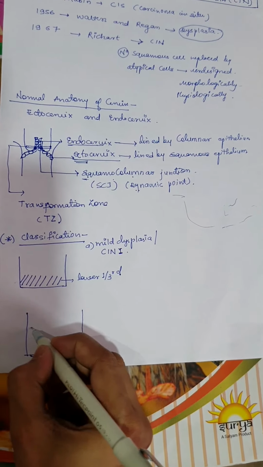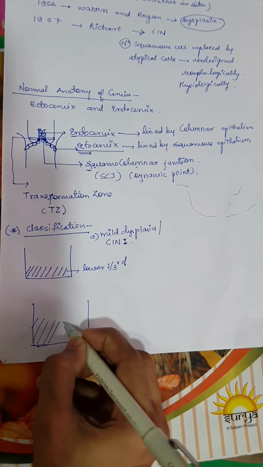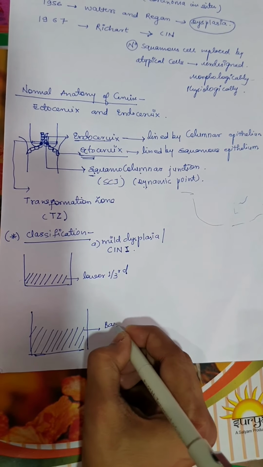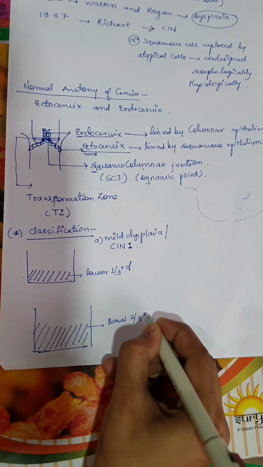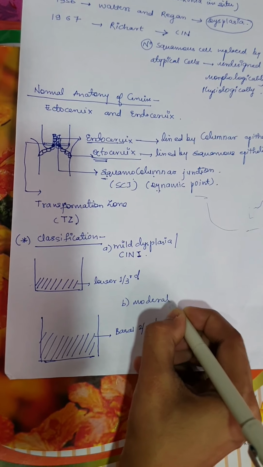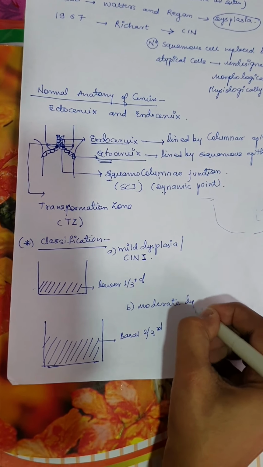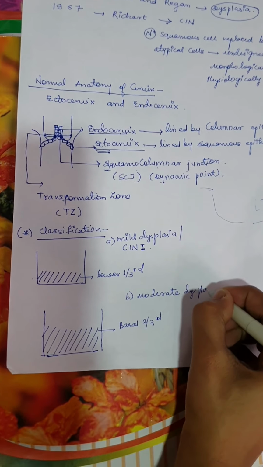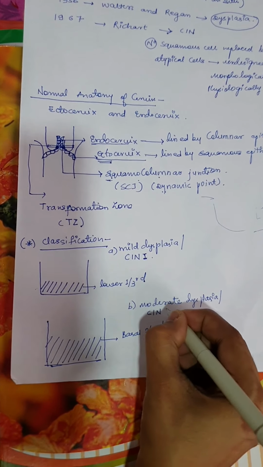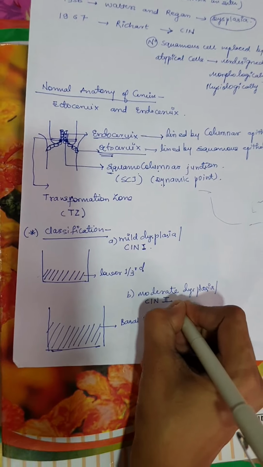Now, if the basal 2/3 of the cells are involved, we will call it moderate dysplasia or cervical intraepithelial neoplasia grade 2.